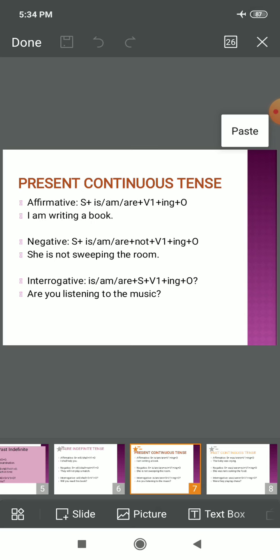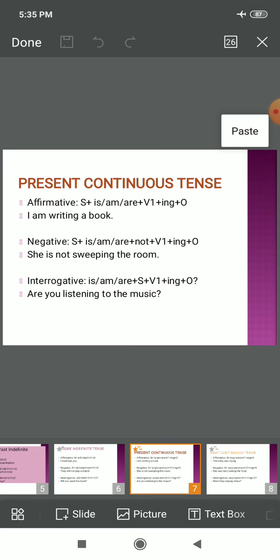She is the subject. We already know that we write am with I and is with she, right? So that's why I have taken different subjects. She is not sweeping. Sweep is the first form of verb plus ing. The room is the object. She is not sweeping the room. So children, you may make your own example like, he is not reading the newspaper. I am not writing a book.